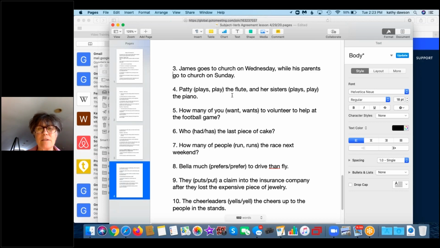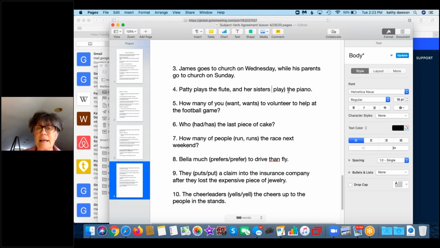Patty plays or play the flute, and her sisters plays or play the piano. So Patty's a singular subject, and she's going to use a plural verb. Patty plays the flute. And her sisters play because it's plural, and they, more than one, play the piano. Number 5, how many of you want or wants to volunteer to help at the football game? So it's how many of you, meaning more than one person, want to volunteer. So that's why it's singular.